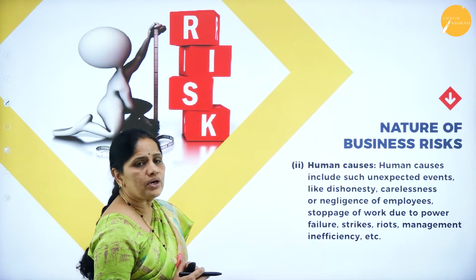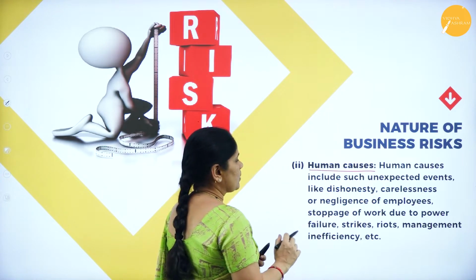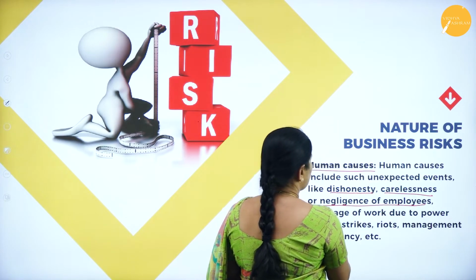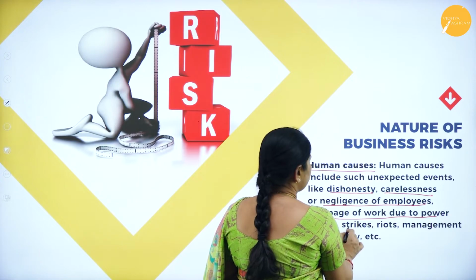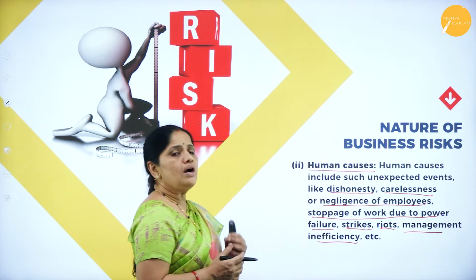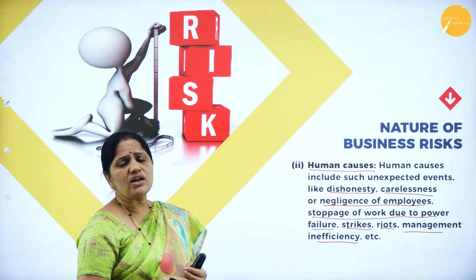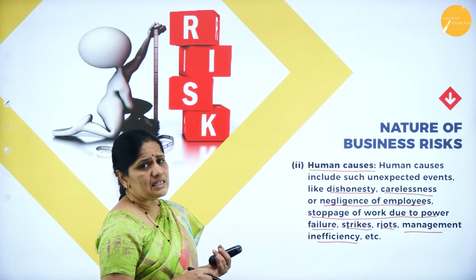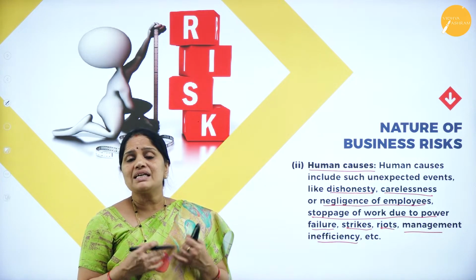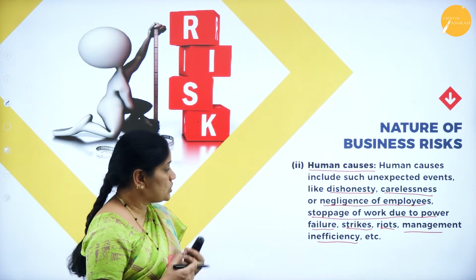Then the next important cause of business risk is human causes. What are the human causes? It is dishonesty, carelessness, negligence of employees, stoppage of work due to power failure, strikes, riots, management inefficiency, etc. Under human causes, some of the business risks are dishonesty. Suppose there are dishonest employees, then it may result in loss. Then carelessness or negligence of the employees. If the employees are not very careful in handling the business resources, then it may also lead to losses.